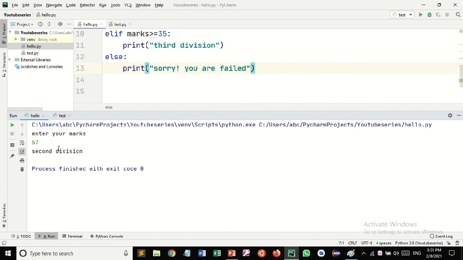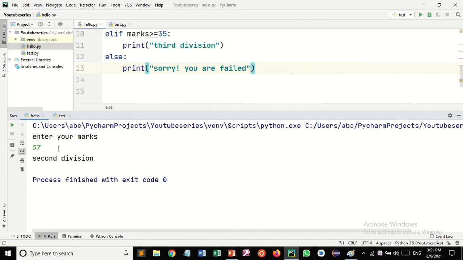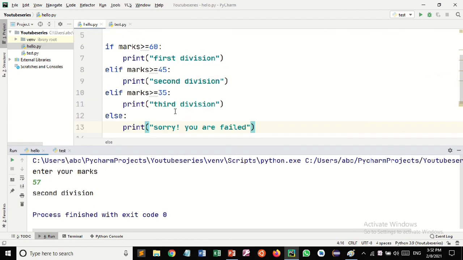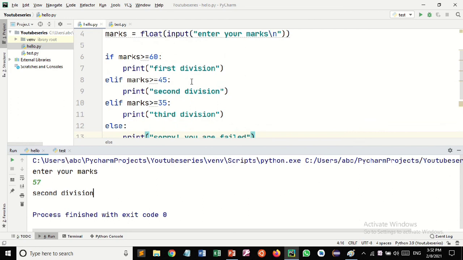You can see the output is second division, because we have set the condition that if the number is greater than or equal to 45, all numbers greater than or equal to 45 and less than 60 come under the second division. That's why the output is second division.